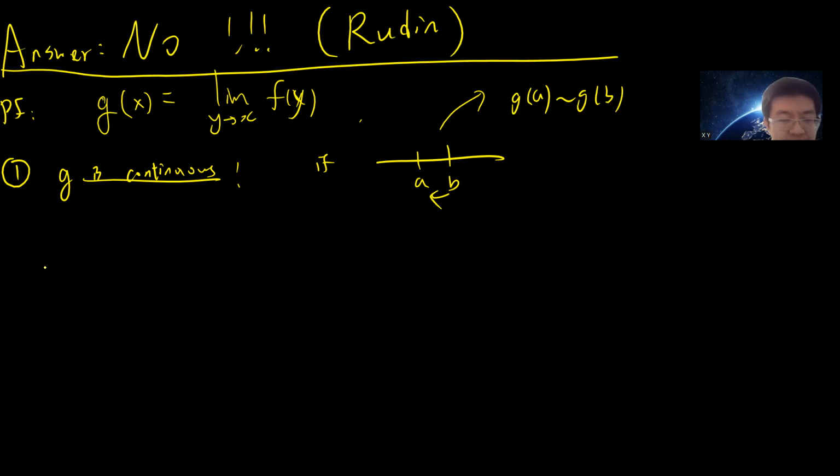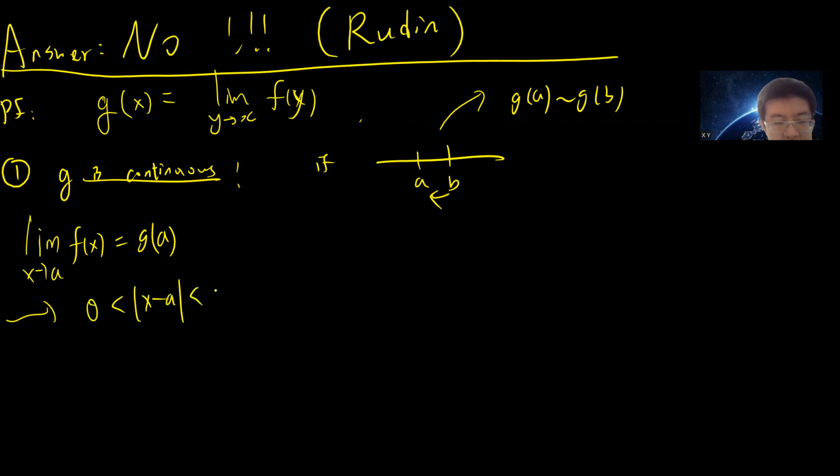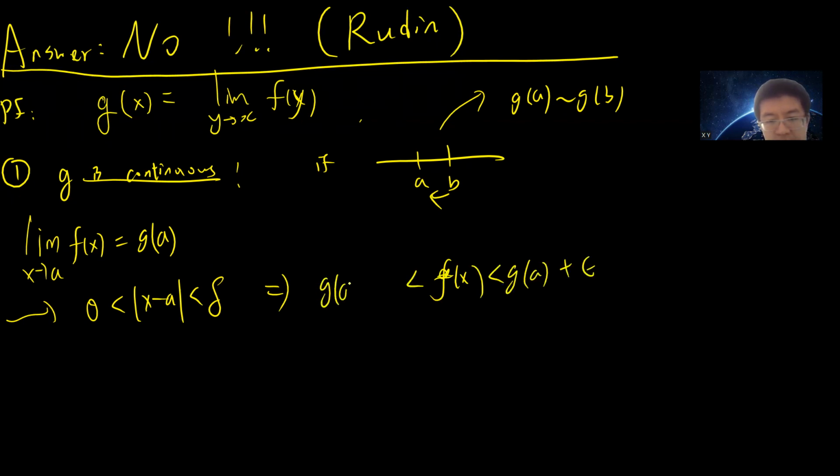By definition, let's pick the limit at a, and consider this equation. It tells you that if x is close enough to a, within delta, then your f of x will differ from g of a by at most epsilon.